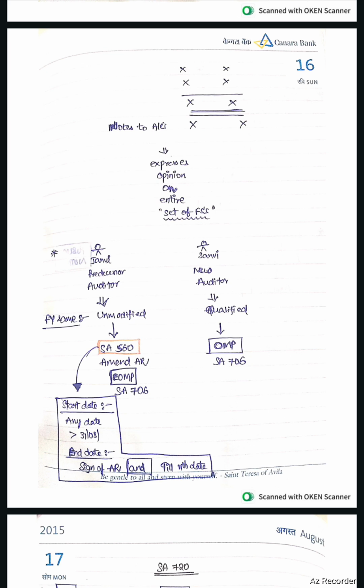In case of a predecessor auditor, as he has given unmodified opinion, as per SA 560, he need to amend the audit report and give emphasis of matter paragraphs as per SA 706. SA 560 is applicable in case of start date. Start date means any date after 31st March, and the end date is signing of audit report until the nth date.